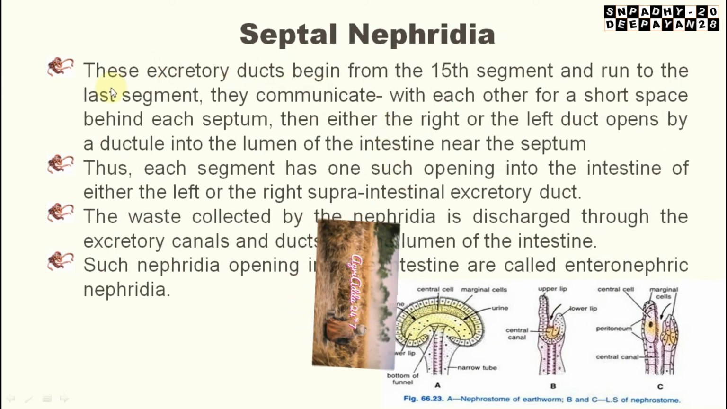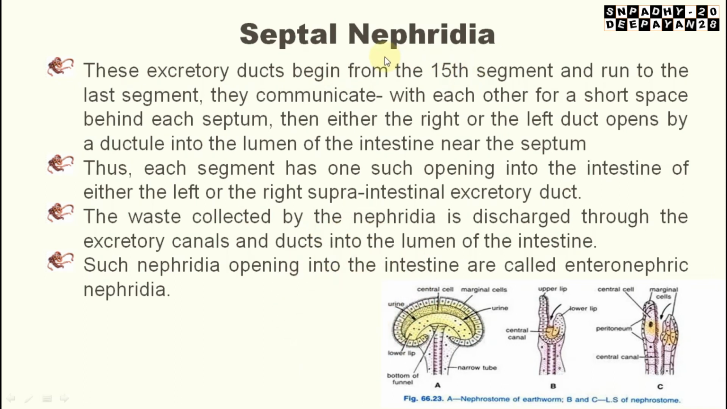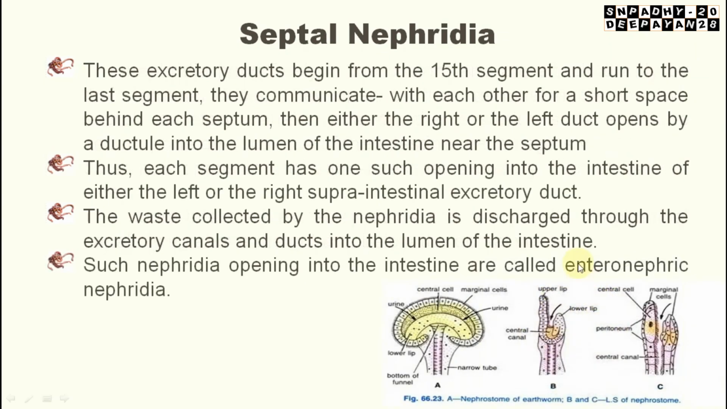Now these excretory ducts begin from the 15th segment, as we have already discussed, and run to the last segment. They communicate with each other for a short space behind each septum. Then either the right or the left duct will open by a ductule into the lumen of the intestine near the septum. Thus, each segment has one such opening into the intestine. Here you can see they open into the intestine through either the left or the right supraintestinal excretory duct.